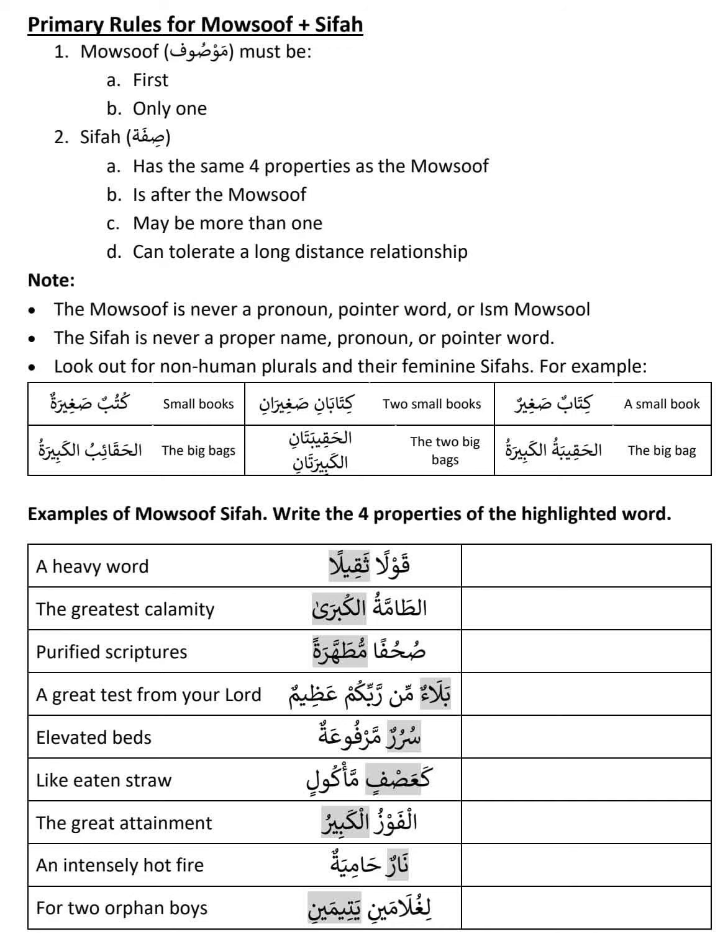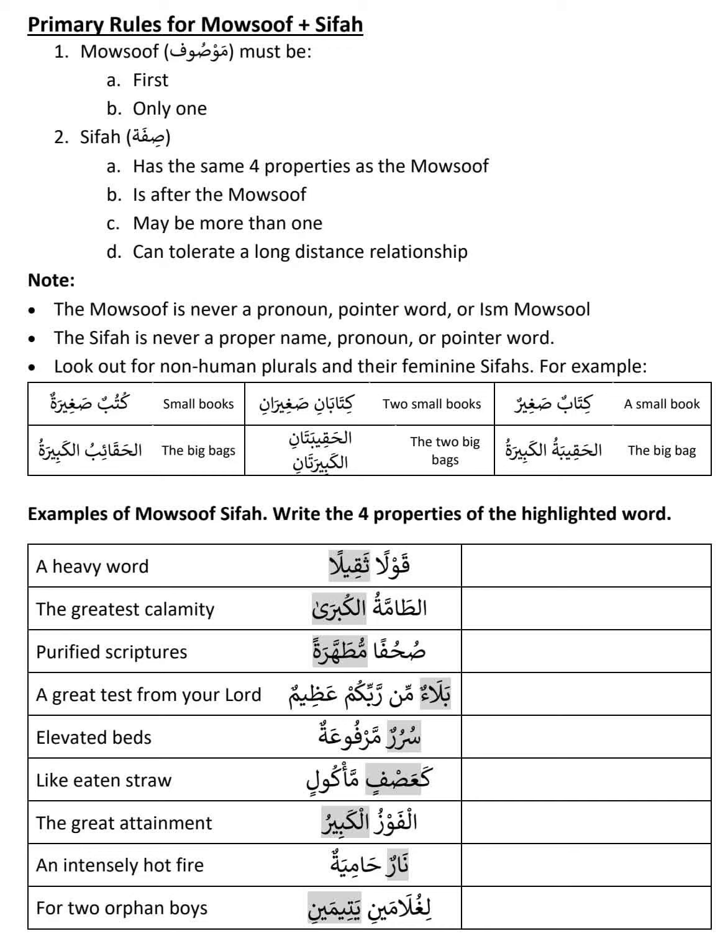Kitabani Saghirani. So Kitabani, if you remember Muslimun, Musliman, Muslimin, Muslimani, Muslimayn. Kitabani is Rafa. The number is 2, because Muslimani is two Muslims, Kitabani is two books. It is still masculine, there is no sign for the feminine. And finally, it is still common because it's not Al-Kitabani, it is Kitabani. So the only difference is now the number changes, the number becomes 2.